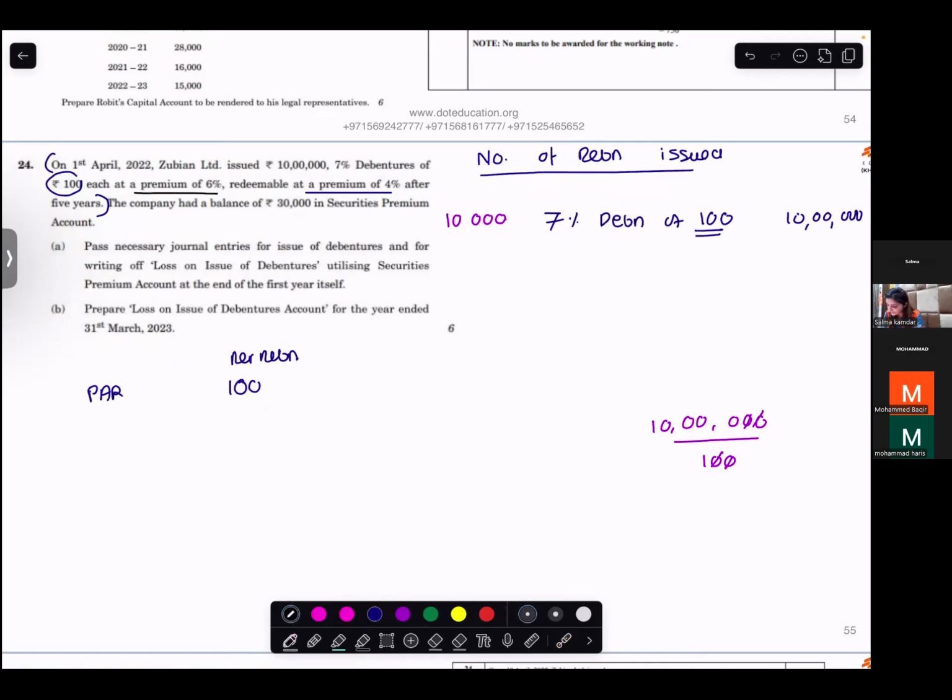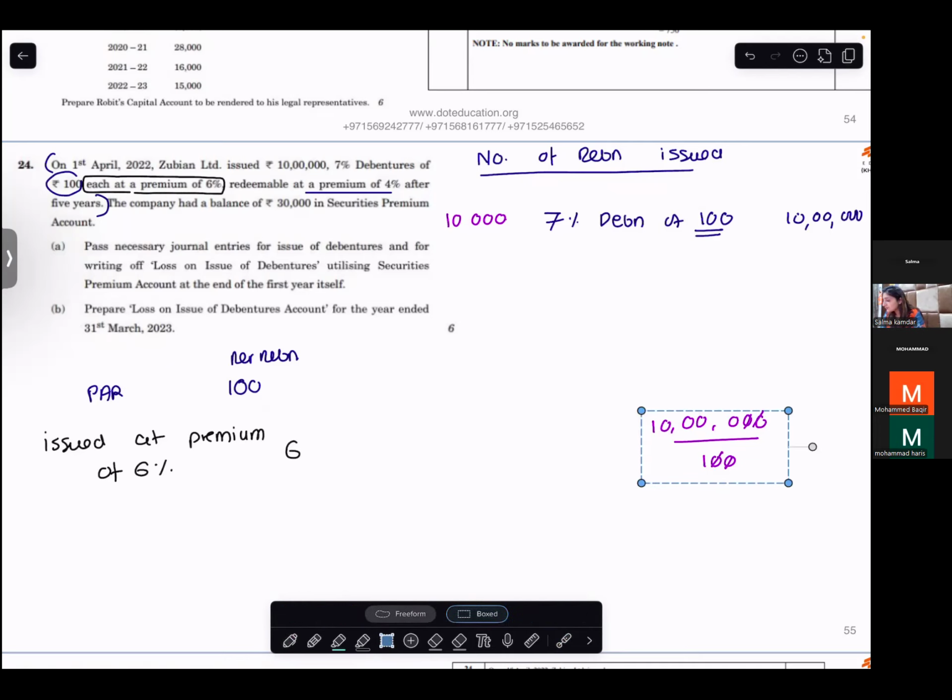Read it. At a premium of 6%, each issued at a premium of 6%. So what is 6% premium? You will take 6% of 100, which is 6.